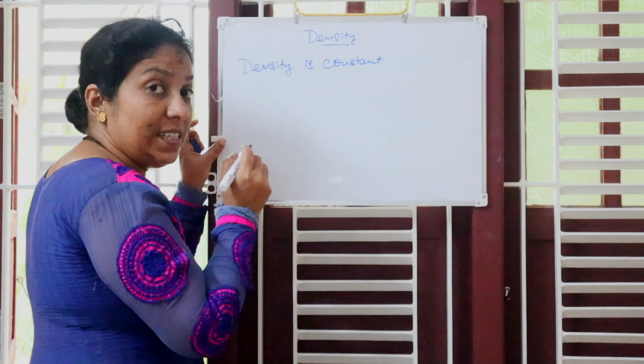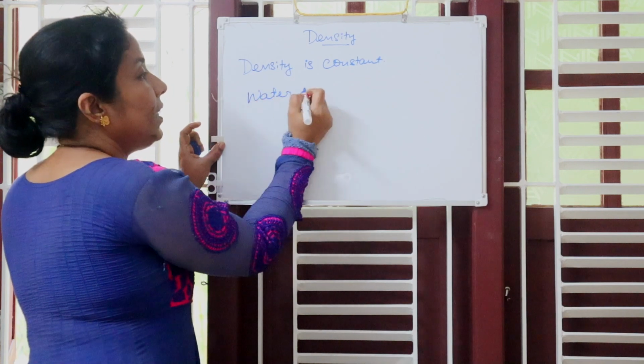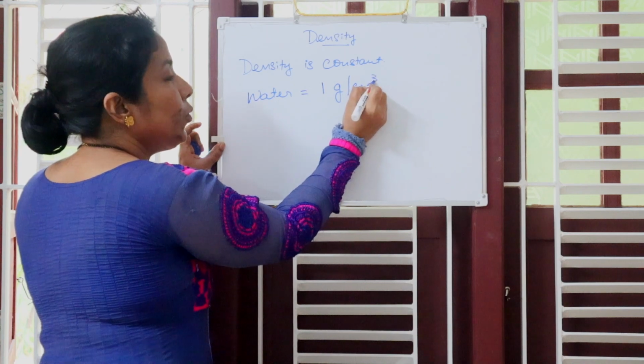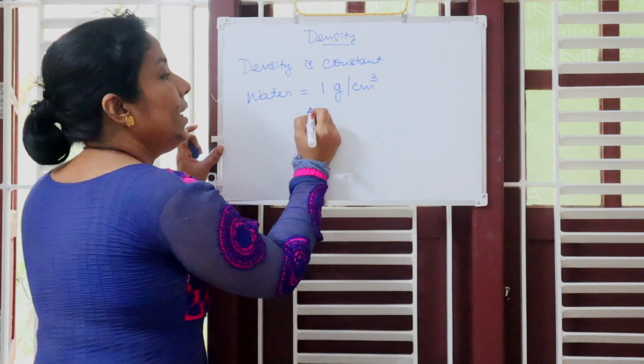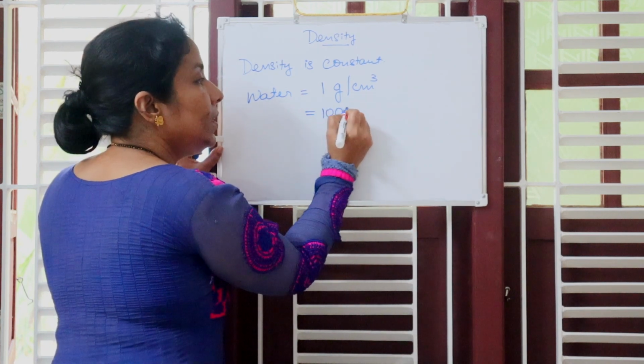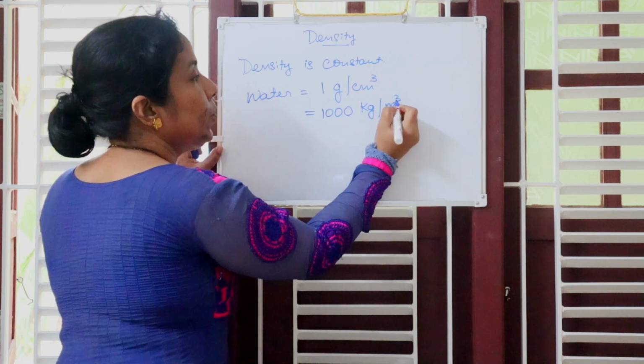Okay, so let us remember the densities. Density of water is 1 gram per cm cube, or it is also equivalent to 1000 kg per meter cube.